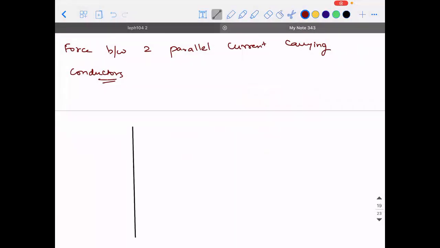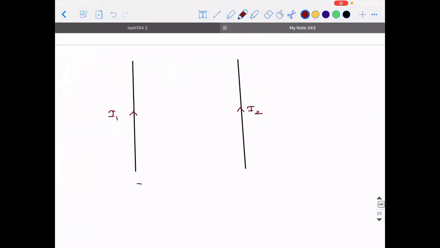If there is a conductor like this and there is another conductor like this, let's say the current in this conductor is I1, current in this conductor is I2. Let's say the distance of separation between these two conductors is d.